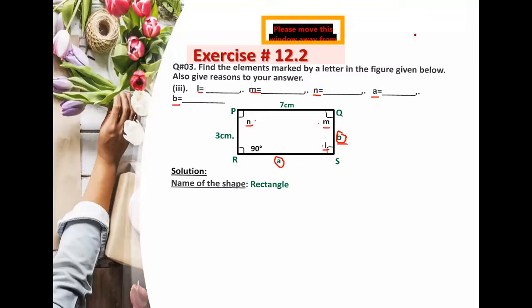Yes, Muhammad Hamza, you are right. If you remember the properties of rectangle, you remember that all the angles of a rectangle are right angles. If one angle is 90 degrees, all the angles will be right angles in a rectangle. So we will find out L, M, and N collectively. Means we will write down only one heading for L, M, and N. Understand?